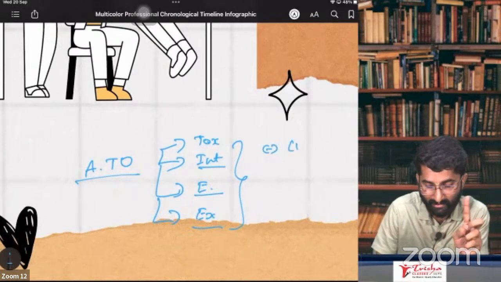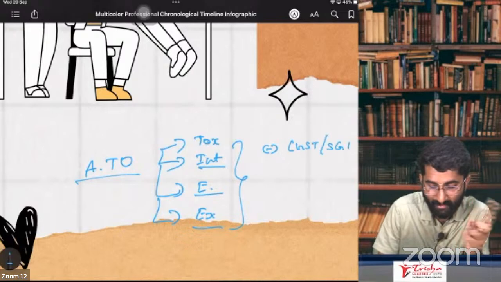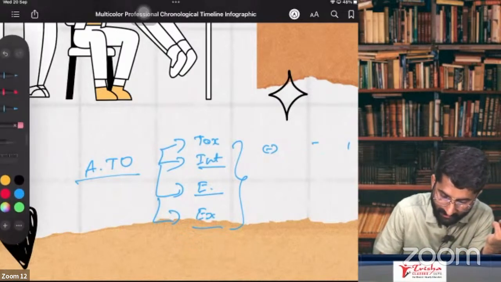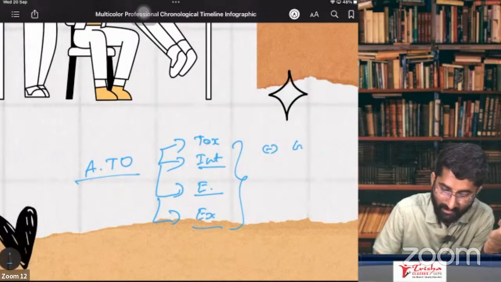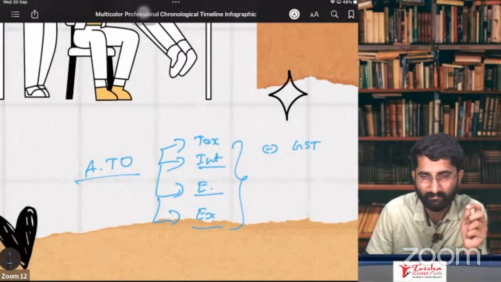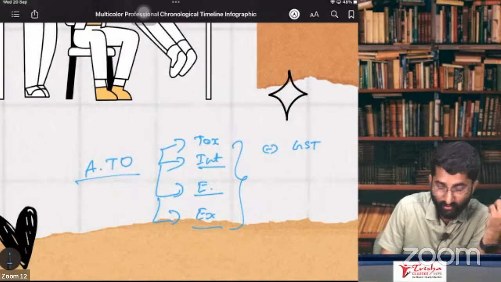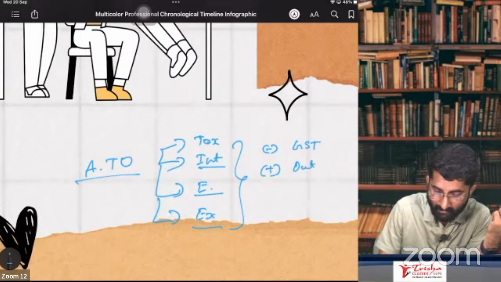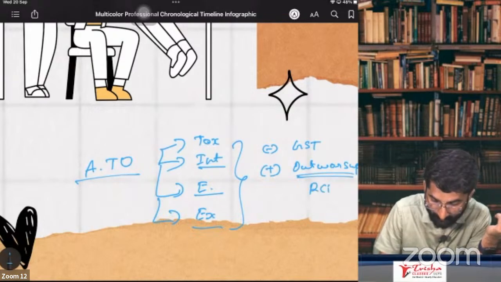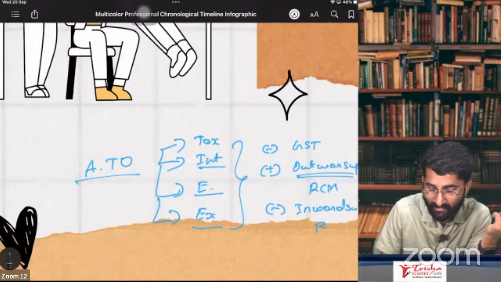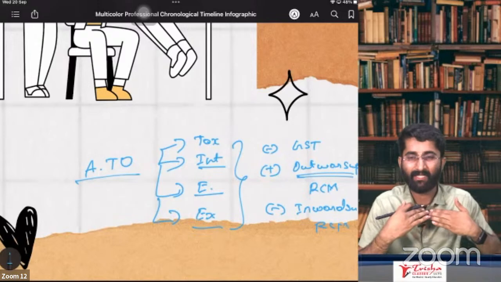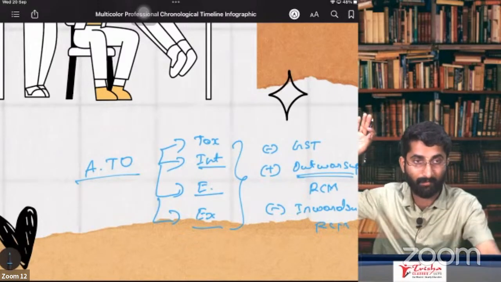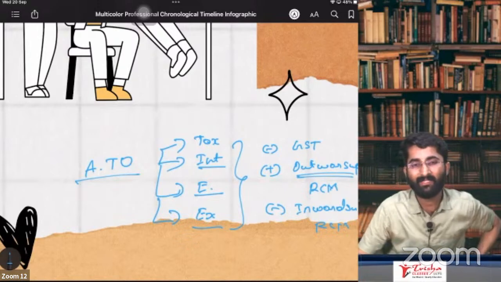Provided you have to deduct, you should not include CGST, SGST. Or I would say that you should not include GST, excluding GST. And what do you have to include? Outward supplies on which RCM is applicable, but you should not include inward supplies on which RCM applies. Inward supplies means purchases. RCM means I don't pay to the supplier, but I pay to the government. So in that case, sir, this is not my supply.